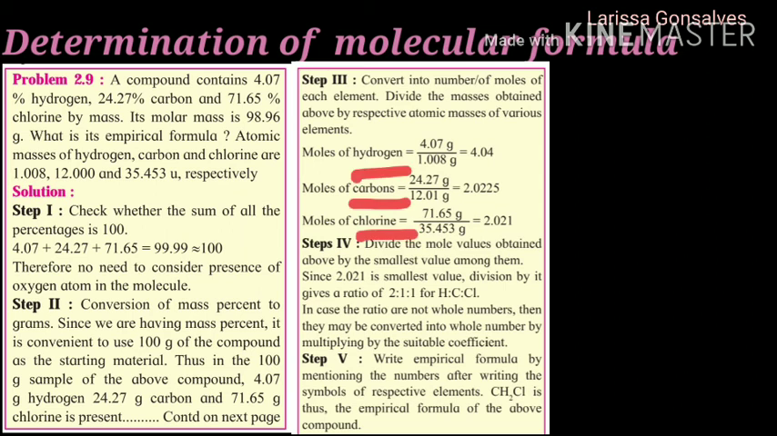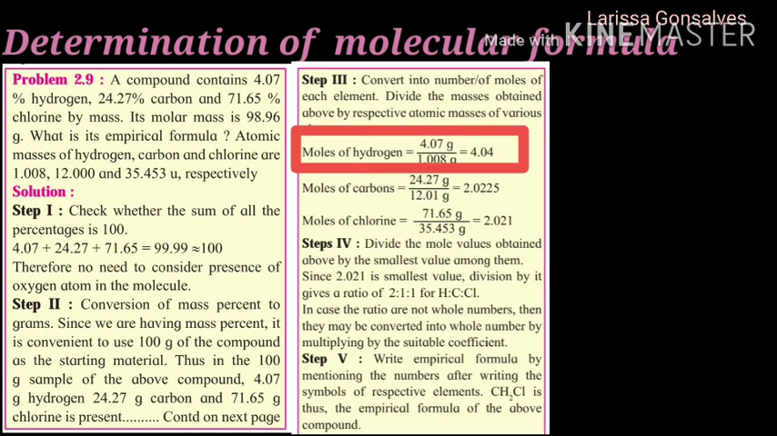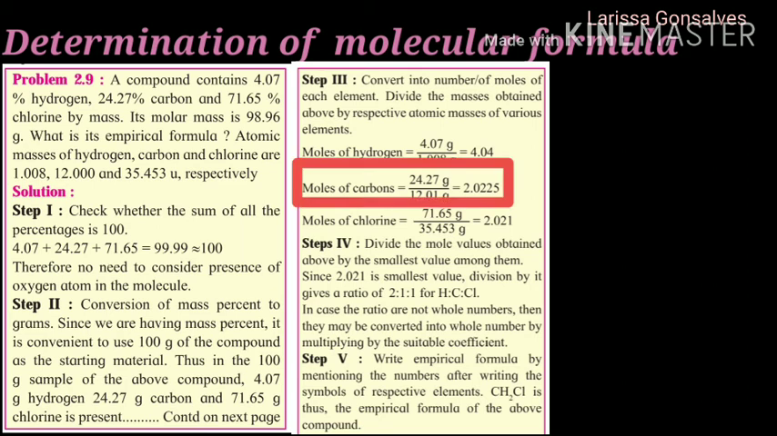So moles of hydrogen: we have 4.07 gram and 1.008 gram is the atomic mass. After calculating you will get the answer as 4.04. Next is carbon, which is 24.27 gram divided by its atomic mass, which is 12.01 gram. After calculation the answer is 2.0225. Next element is chlorine. So we have 71.65 gram chlorine divided by its atomic mass, which is 35.453 grams. After calculation we get the answer as 2.021.